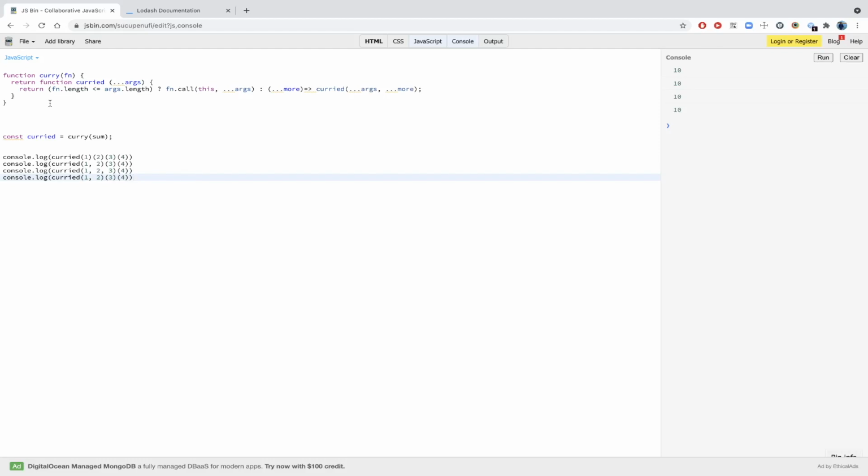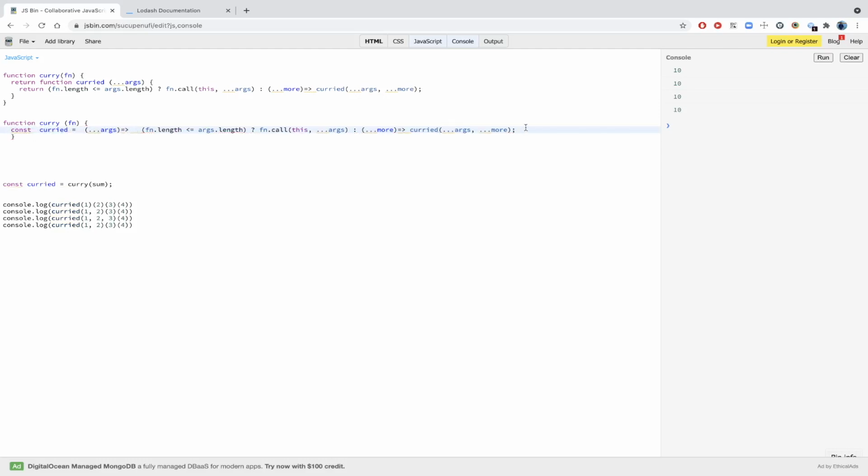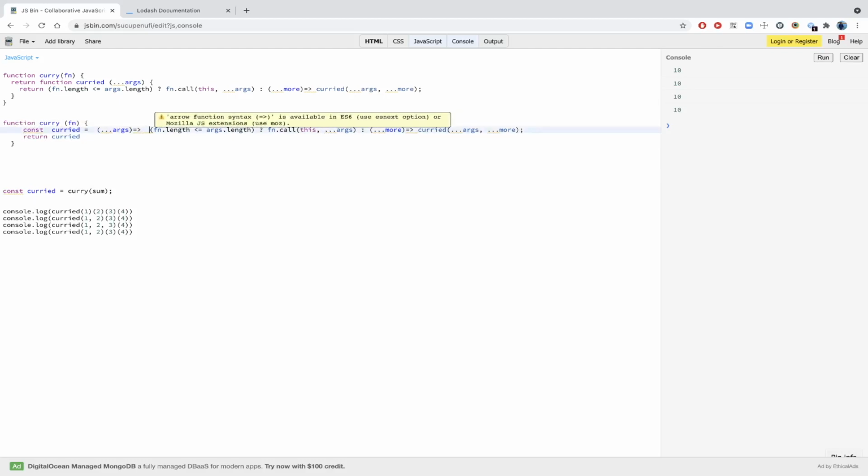And what you could do here is simplify this a bit. You can just get rid of this because that's not required, and this return is also not required from here, and we can just return this curried. I'm just simplifying this a bit. And also, since all of these functions are arrow functions, we no need to use call. We can directly call the function. We'll not have to specifically pass the context of it, and it should work as expected.